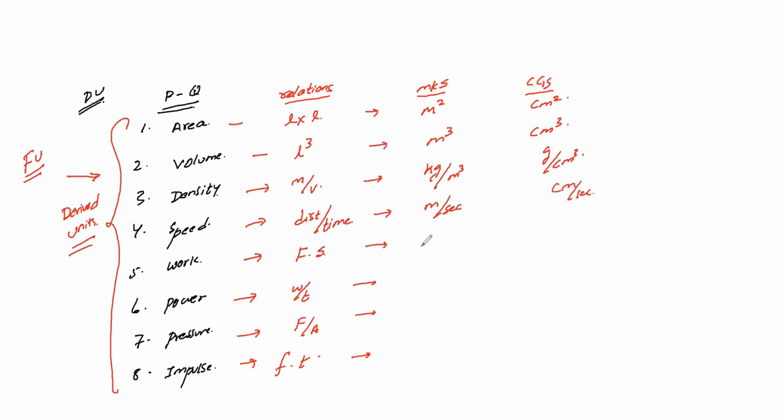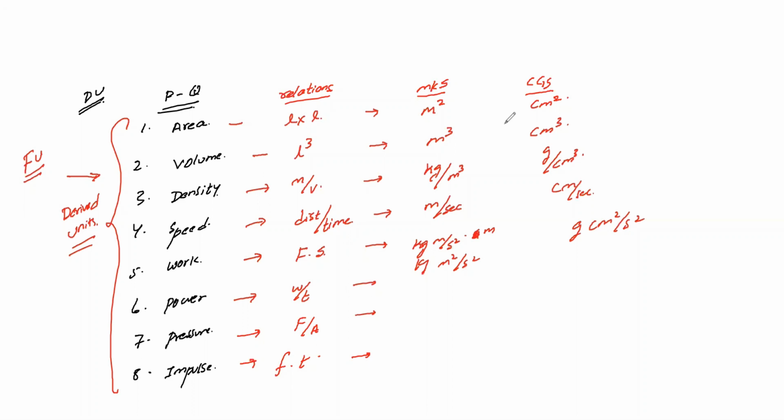Work is nothing but your force into displacement, and I told you already, for force you should not specify newton. When you are discussing MKS, you have to convert into MKS. So force is nothing but your kg meter per second square, into displacement. So it is nothing but your kg meter square per second square, and here also gram centimeter square per second square.